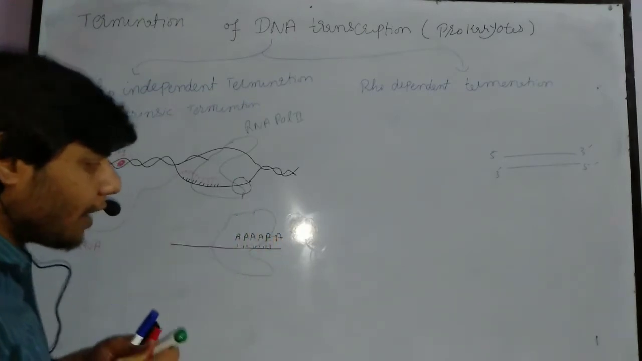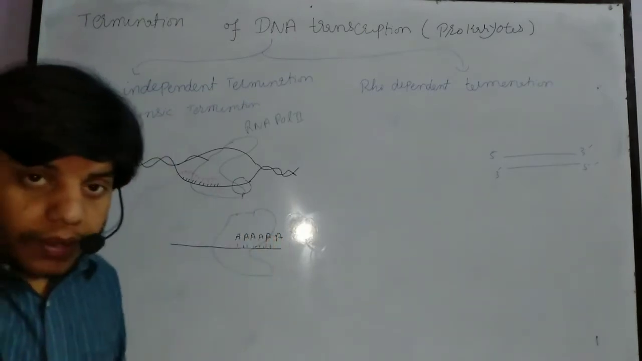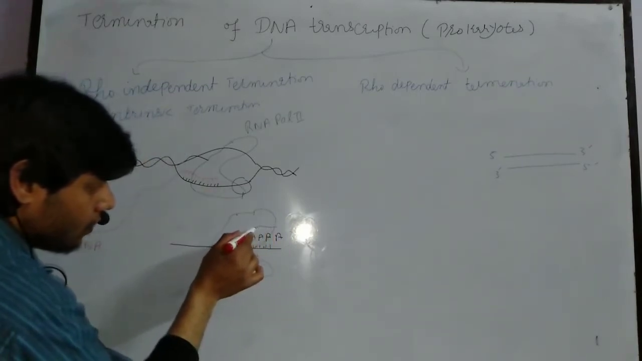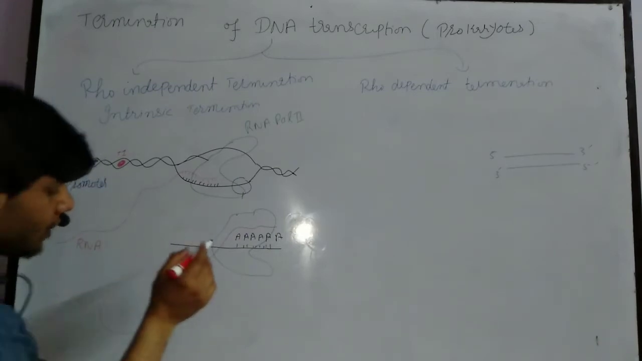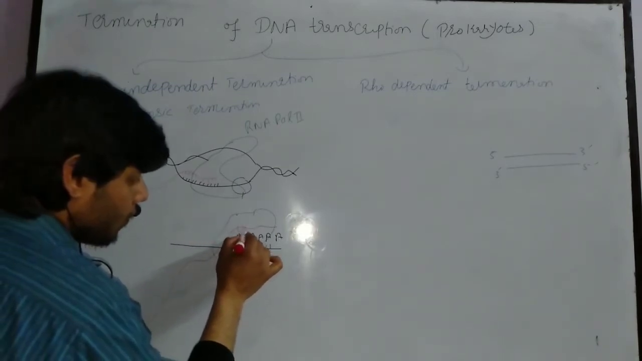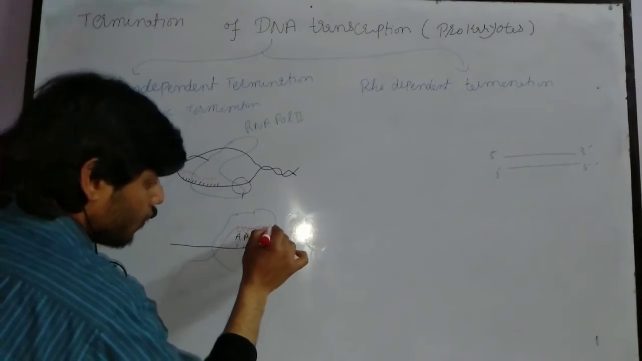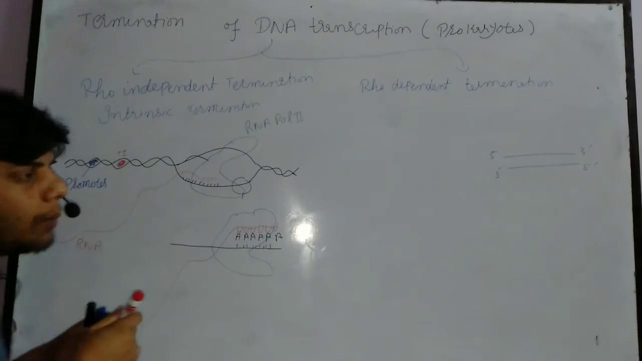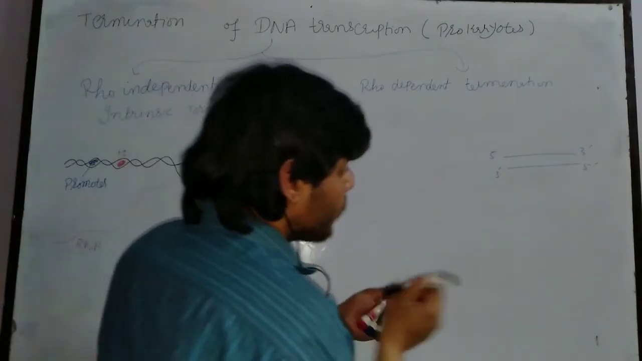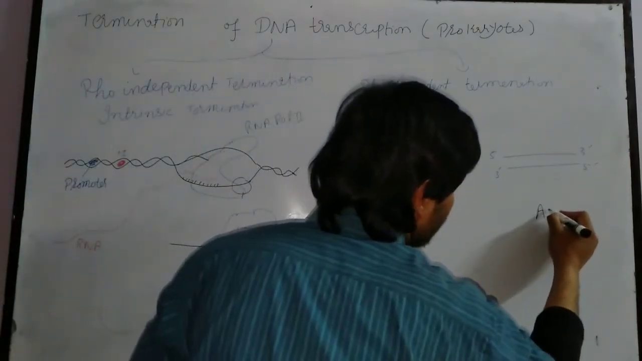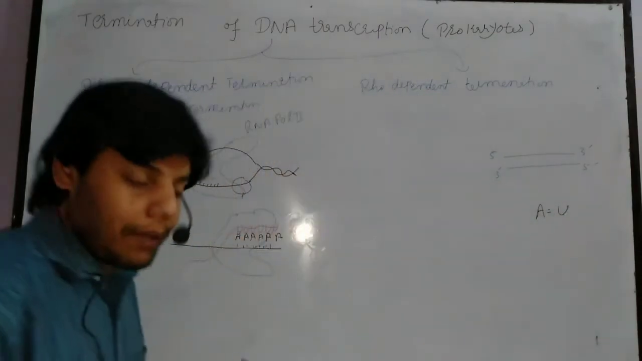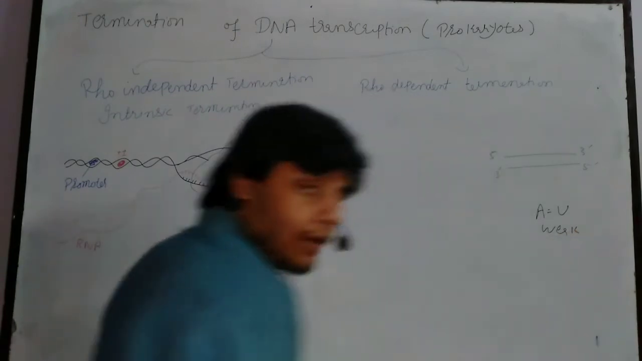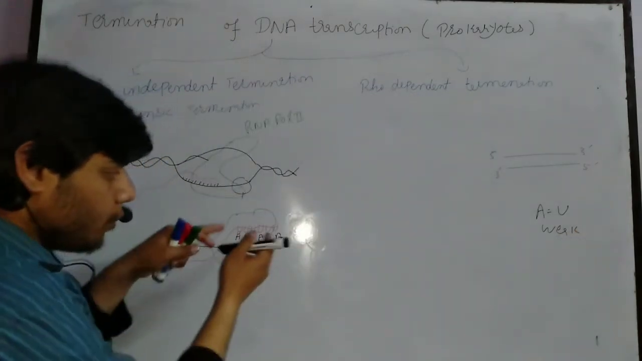Okay, now when the RNA polymerase reaches that specific point, definitely they will add uracil here. So uracil will be added here. And between them a very weak bond will be formed, because, as all of you know, between adenine and uracil there is a double hydrogen bond, which is actually weak. Weak double hydrogen bonds are formed between them.